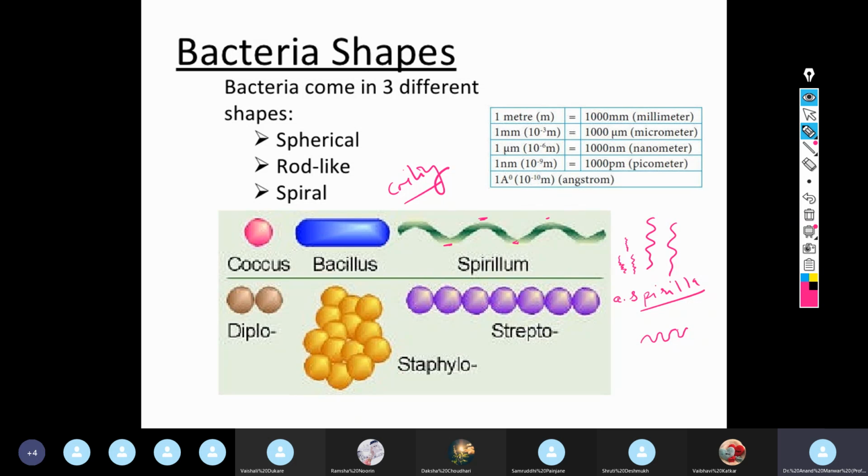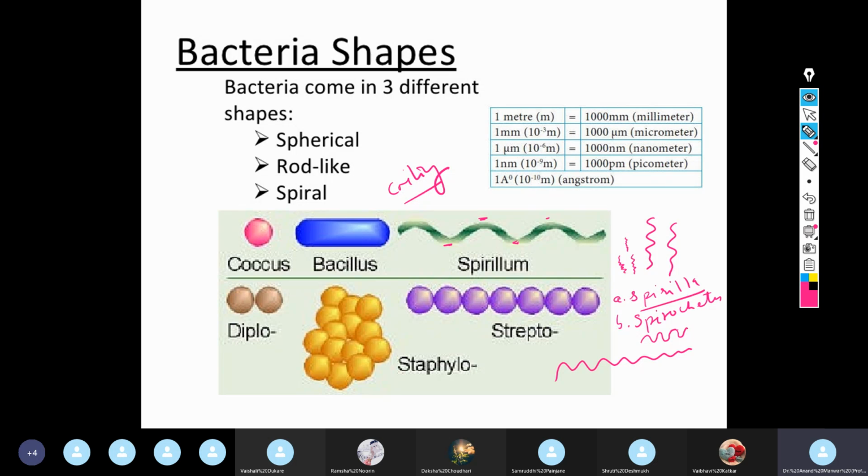These are the spirilla. Then the second one is spirochete. Spirillum is the first one, the second one is spirochete. Now the spirochetes are highly flexible helical bacteria showing a series of twists like this. These are called spirochetes.